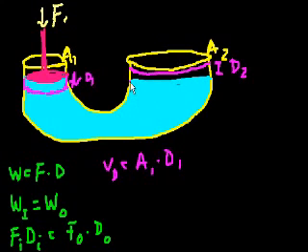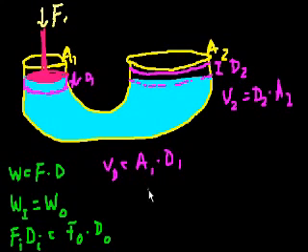And so, what's the change in volume? How much volume did you push up here? Well, this volume is going to be the distance 2 times this larger area. So volume 2 is equal to distance 2 times this larger area.